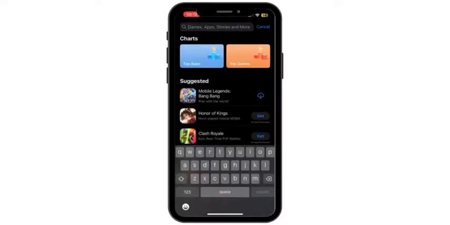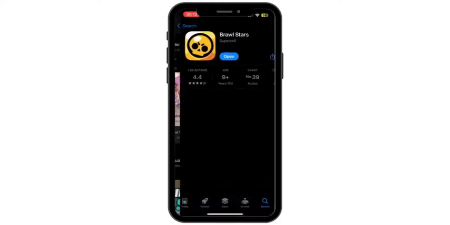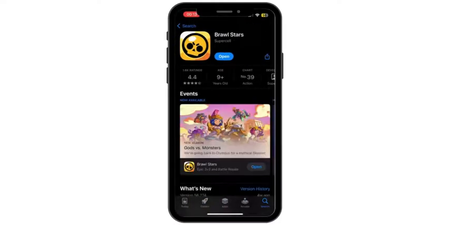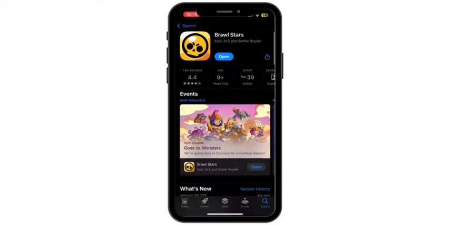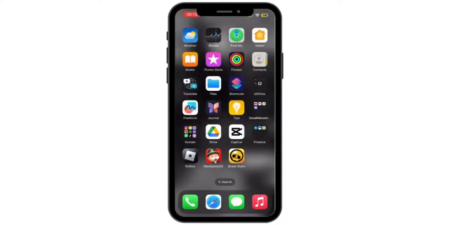Search for Brawl Stars. Now instead of open, if you see update button, go ahead and tap on it. Updating your application to its latest version might fix your issue. Now after you are done updating, head back to your home screen and then simply restart your device.